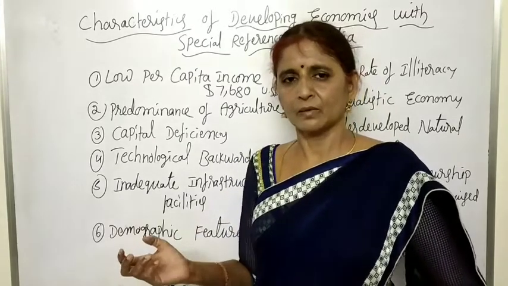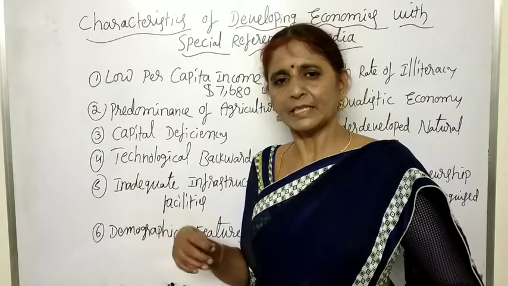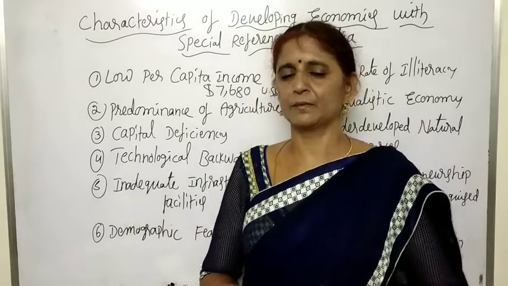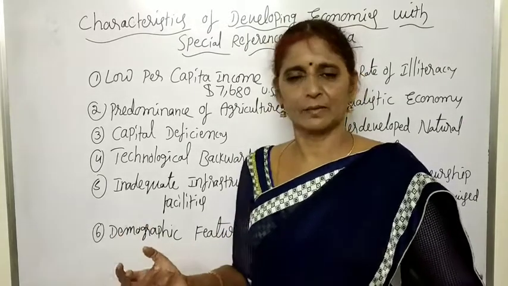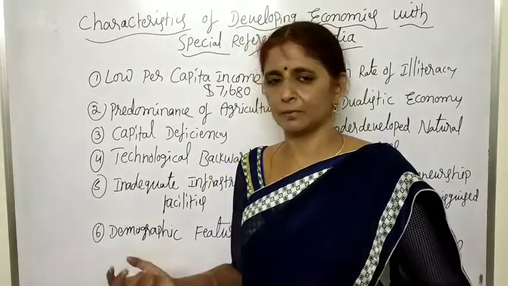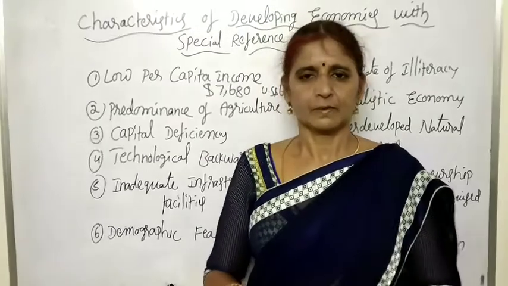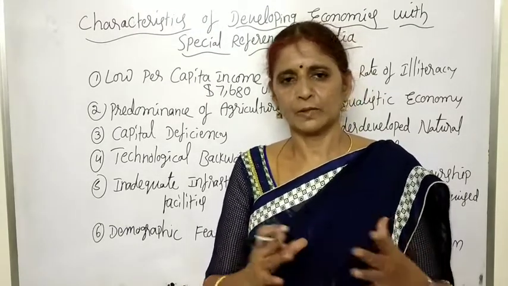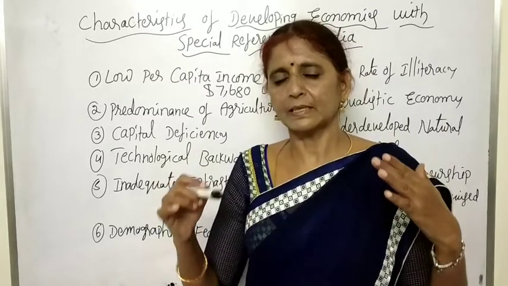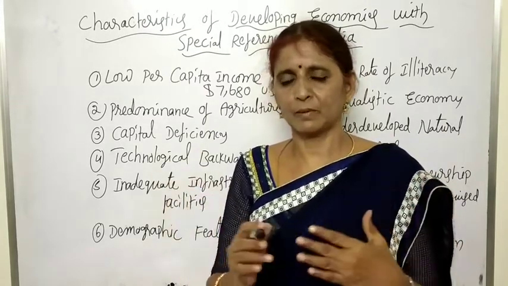So in this way, due to heavy population growth, the development made in the economy is not helpful to improve the standard of living of the population. Why? Because the government is starting so many schemes to eradicate unemployment and poverty, but the schemes are helpful only to some people, not to all the existing population.